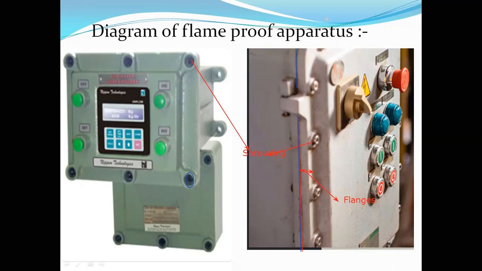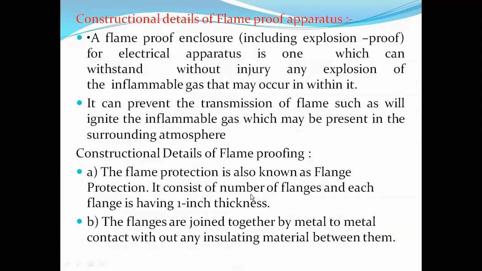Okay, let me clear this. Let's move on. Now let us discuss the construction details of flame-proof apparatus.